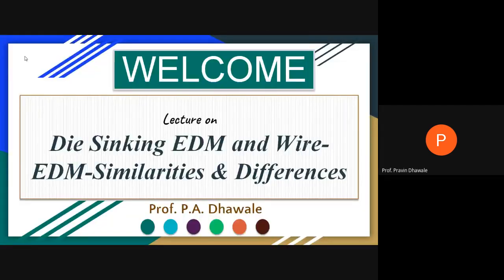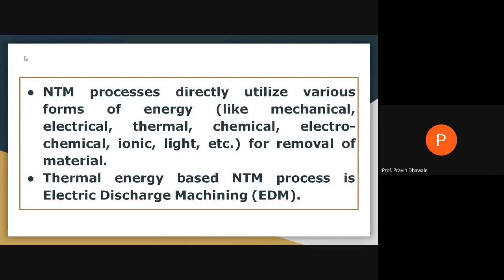In this lecture, we will cover the similarities and differences between EDM and wire cut EDM, specifically die sinking EDM and wire EDM or wire cut EDM process. As we know, all the non-traditional machining processes directly utilize different forms of energy like mechanical, thermal, chemical, ionic, electrical for the removal of the material.